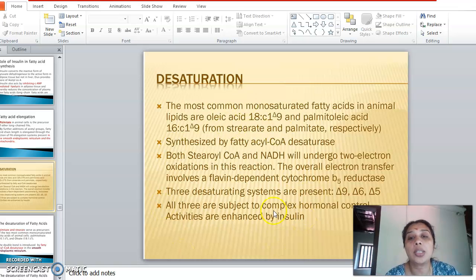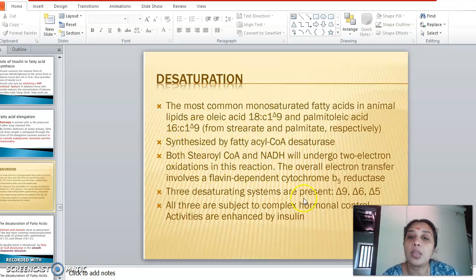So here the oxidation is happening in such a way that hydrogen atoms are removed. That is, 18 carbon stearic acid is converted into 18 carbon oleic acid, but with the introduction of a double bond between C9 and C10. That is, a double bond is introduced. That is, two hydrogen atoms are removed. Similarly, NADH plus H plus is converted into NAD.